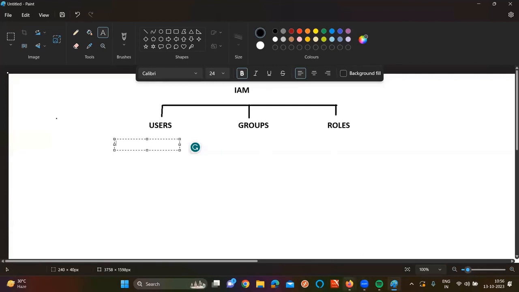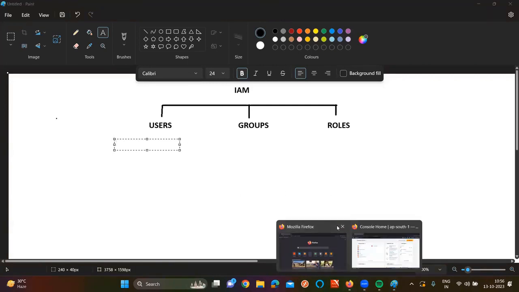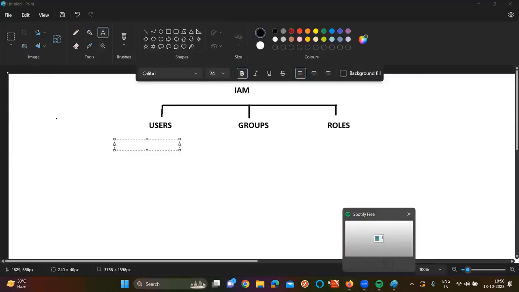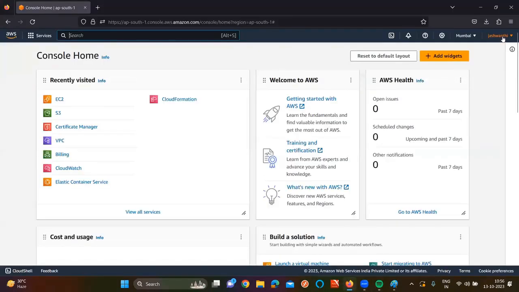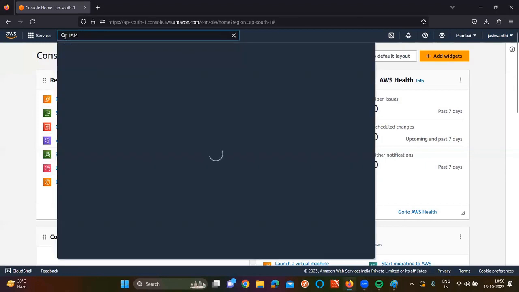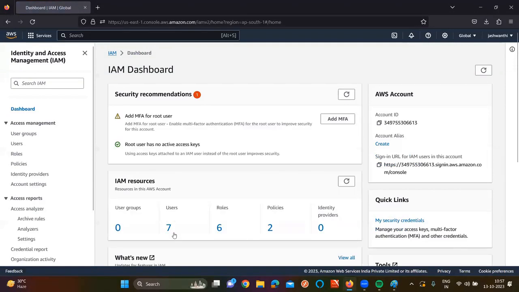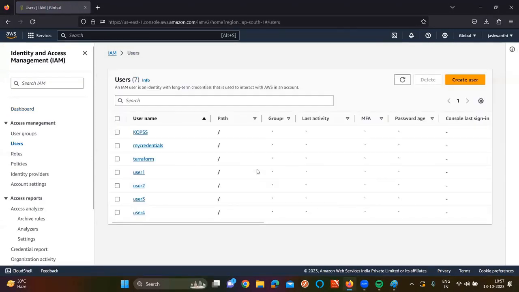If you want me to show, let me open my console here. Currently, I'm on one of the root users actually. Okay, so now I'm going to create an IAM user. Click on IAM. Already I have a lot of users here. I'm going to remove all of them first of all.